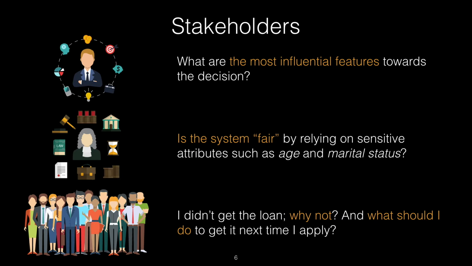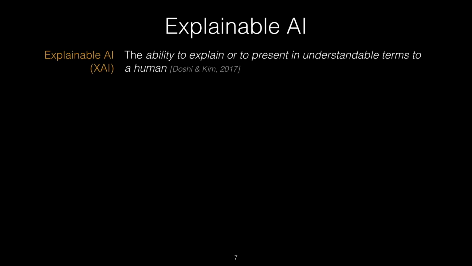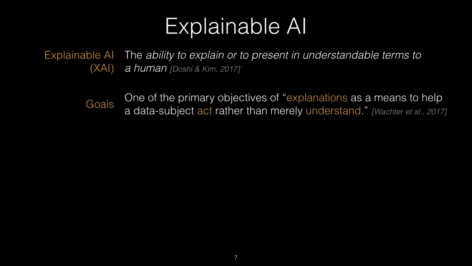Answering these questions is the concern of interpretable machine learning, or XAI. Among the many definitions of XAI, we adopt the one by Doshi, Velez, and Kim, which is the ability to explain or to present in understandable terms to a human. XAI has a primary goal, which is that explanations should be a means to help a data subject act rather than merely understand.